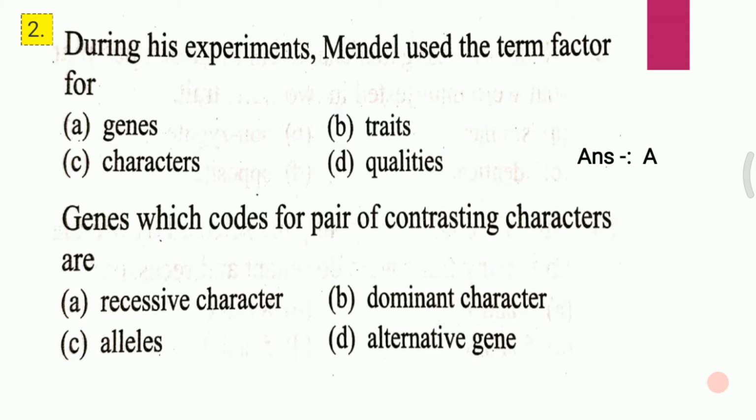Question second. Genes which code for pair of contrasting characters are: A. Recessive character, B. Dominant character, C. Alleles, D. Alternative genes. And the answer to the second question is C, that is alleles.